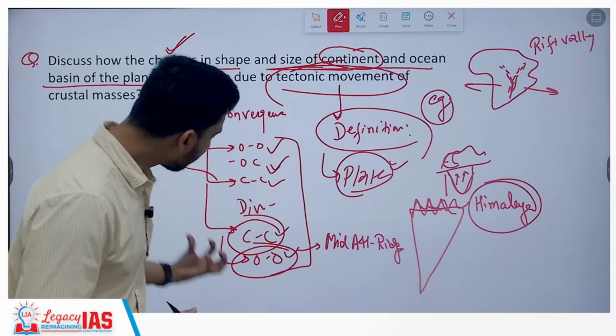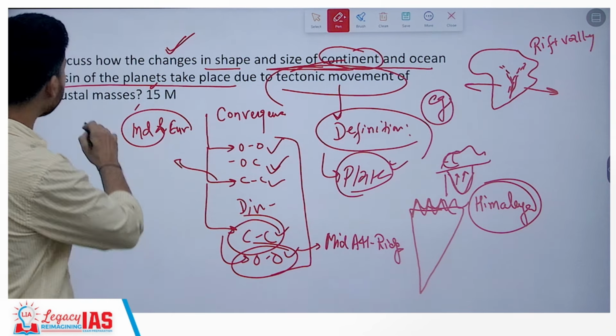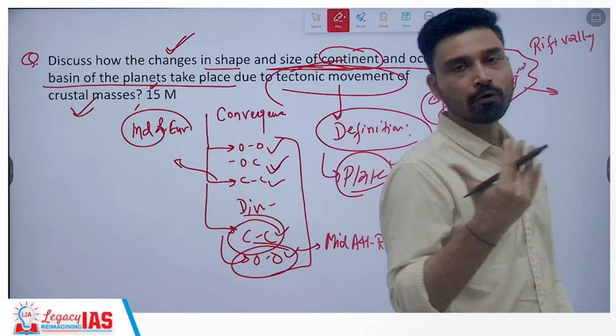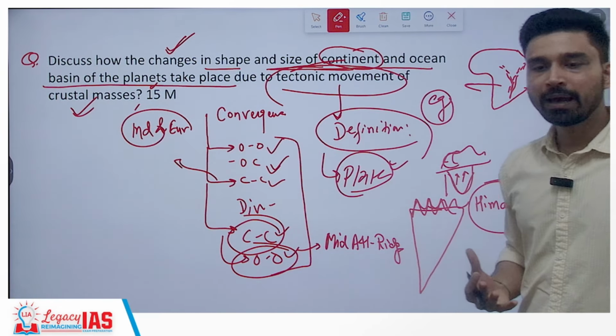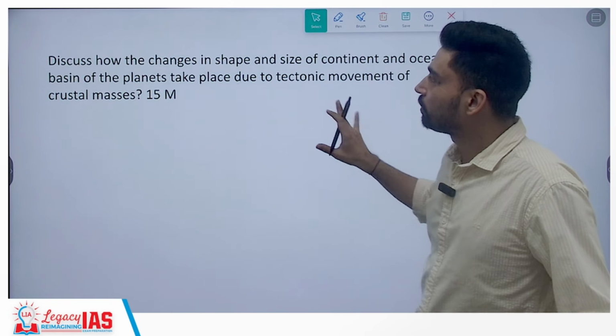So largely these plate interactions, which are part of your main course syllabus, are what you have to describe, and this is how you could have simply answered this question. Now, obviously you have a lot of scope to make maps and diagrams, as well as use various other processes to explain this question.